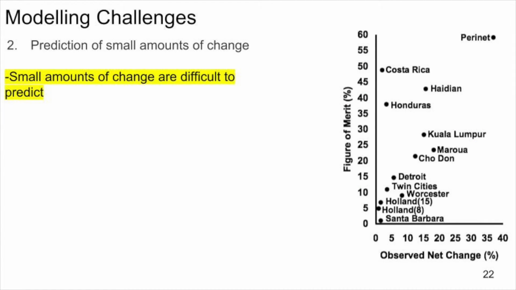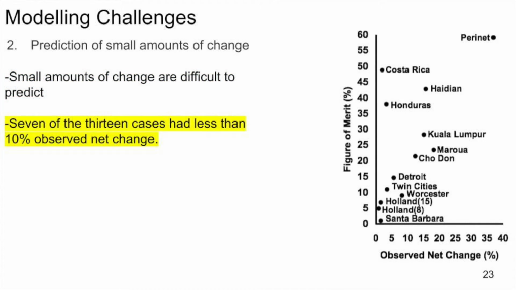Examples of this are the cases of Marua, Kuala Lumpur, Haidan, Twin Cities, and Detroit, where the modeler used the correct quantities from time 2 to force the simulation to have 0 quantity error. Modelers should be explicit in reporting exactly which information from time 2 is used to calibrate a model of change between times 1 and 2.